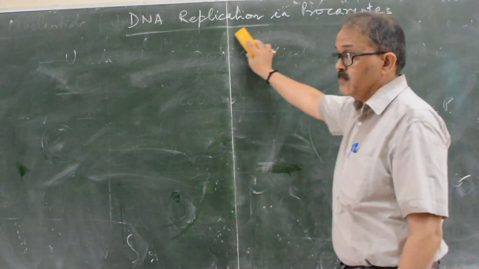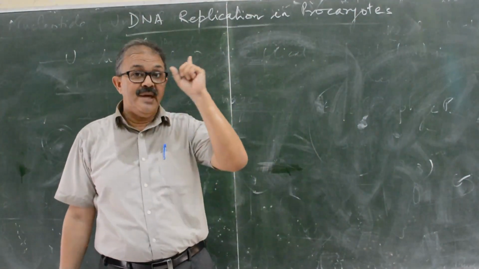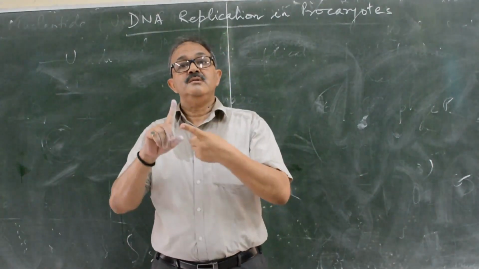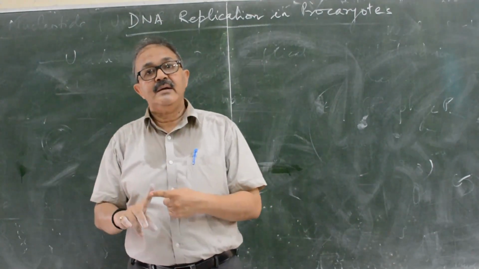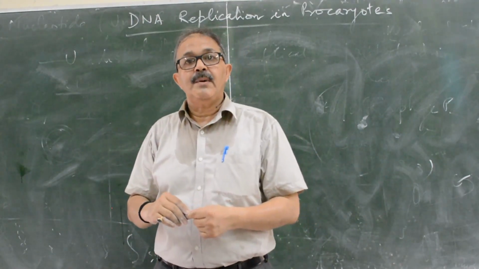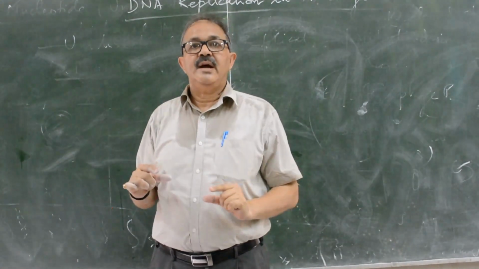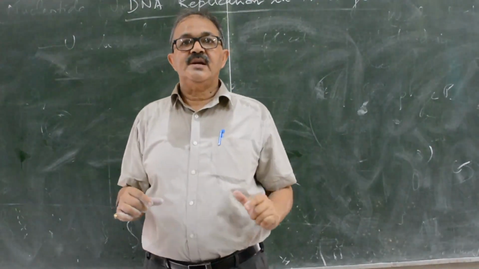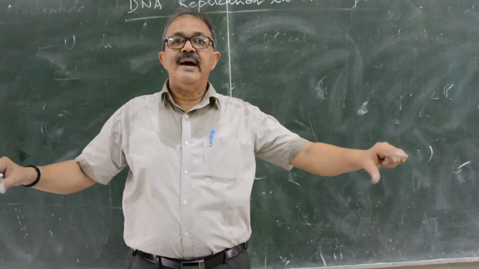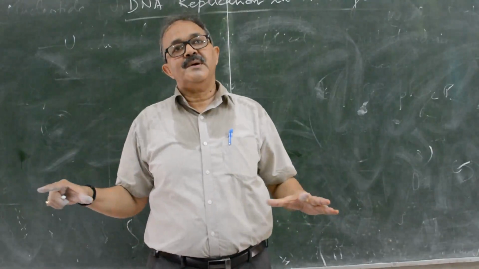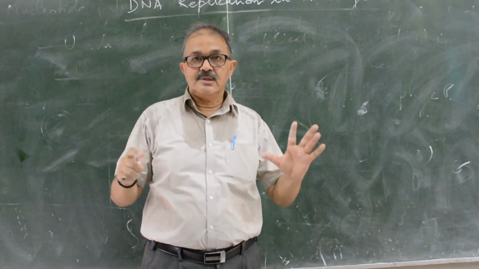The first mode of replication was the semi-conservative mode of replication. The basis was whether the strands are conserved or there is any change of the strand. Then it was proved that semi-conservative is the mode of replication. In each DNA, one is the old strand, the other is the new strand. Half is conserved, so it is semi-conservative. The second mode of replication is bidirectional, whether the replication moves in one direction or two directions. In 99% of cases, bidirectional replication is there, but a few examples of unidirectional are also there.